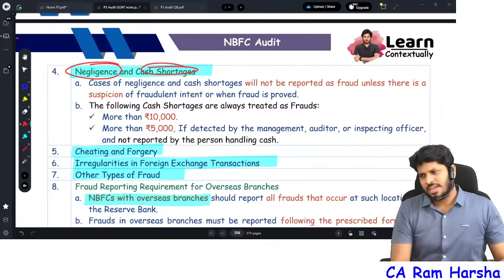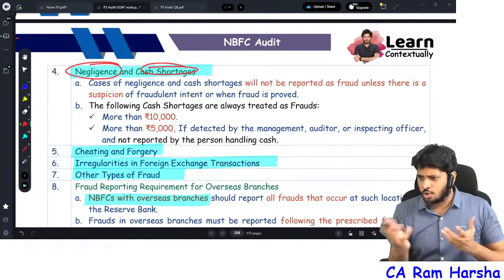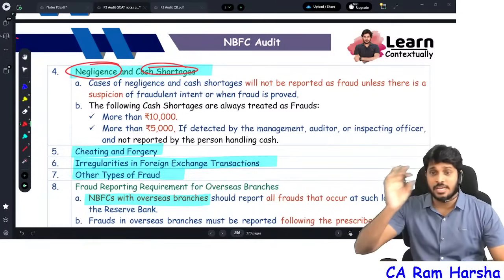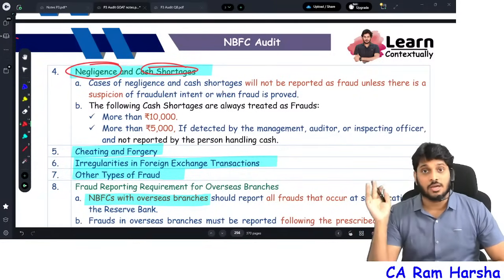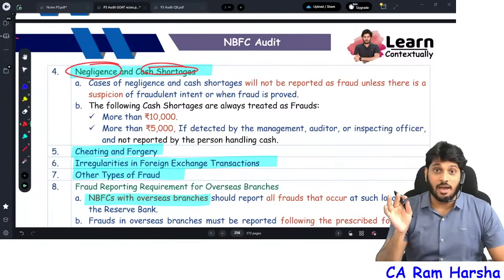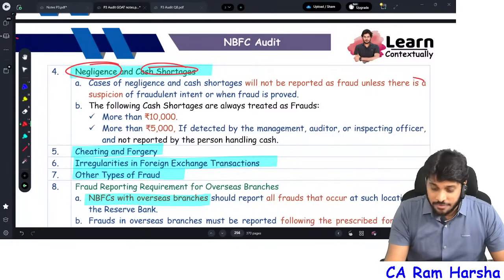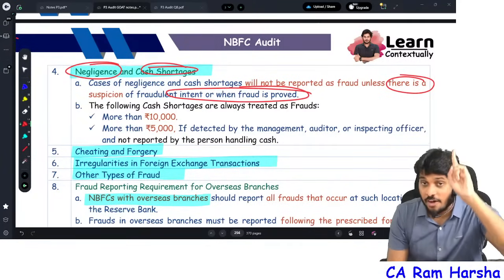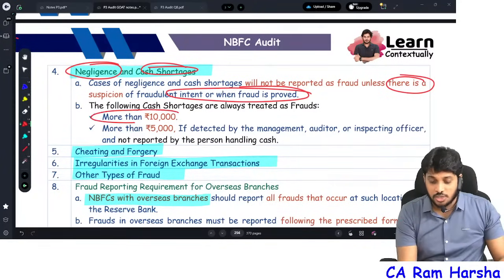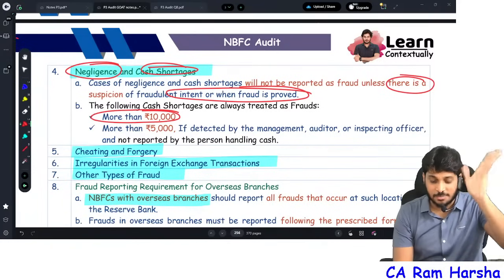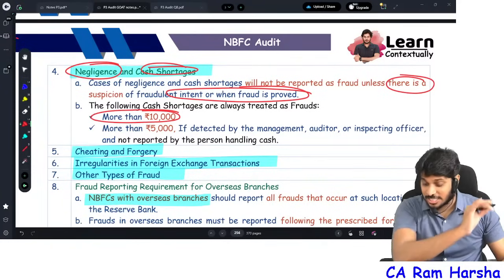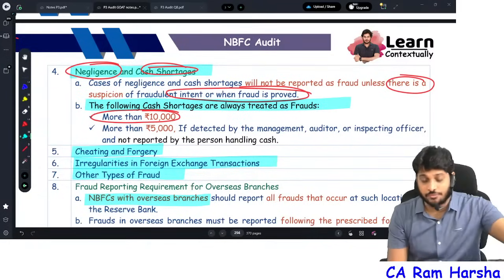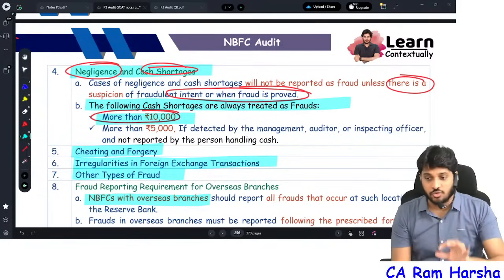Cash shortage means sometimes a cash shortage will happen, nobody has stolen it, sometimes accounts will not tally, or the accountant forgot to record some payment. This cash shortage also you will record as fraud. Yes, you will treat it as fraud if intention is proved. However, if the cash shortage is more than 10,000, intention doesn't matter. Straight away treated as fraud. The following cash shortages are always frauds. If the cash shortage is more than 10,000, always a fraud.